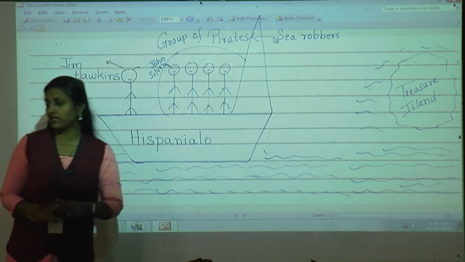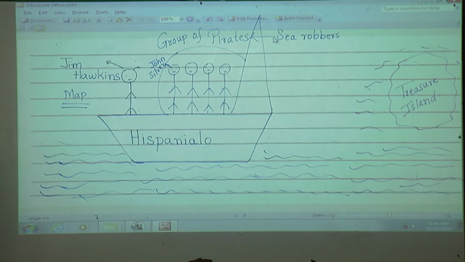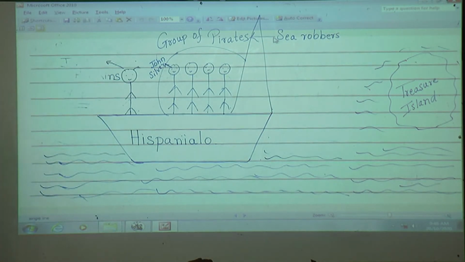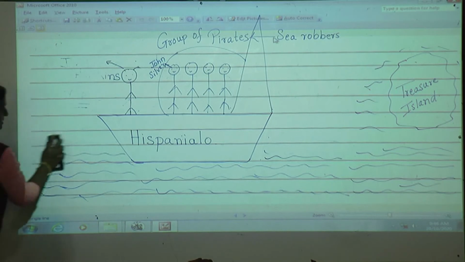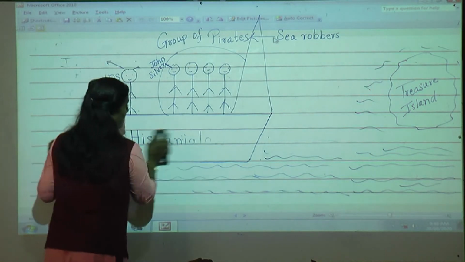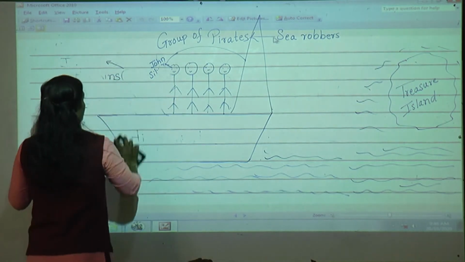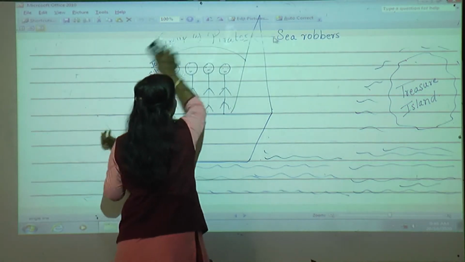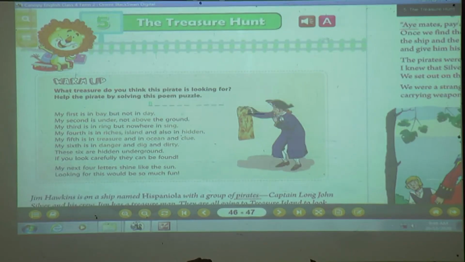So are you students ready to listen to what happened next, or we will see in the lesson whether these people reach that island. So what is the lesson name, students? Yes, the lesson name is lesson number 5, Treasure Island. You can open your Canopy book. So now we are on page number 46,